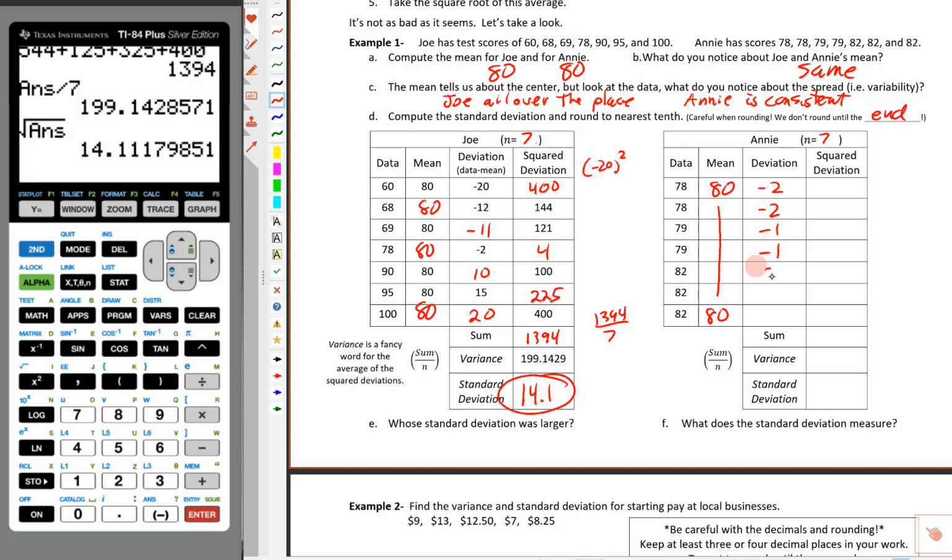82 minus 80, that's going to be +2. 82 minus 80, that's going to be 2, and 82. So gosh, look how easy that is to do each one of those. And these numbers are small enough, we can probably just square those.